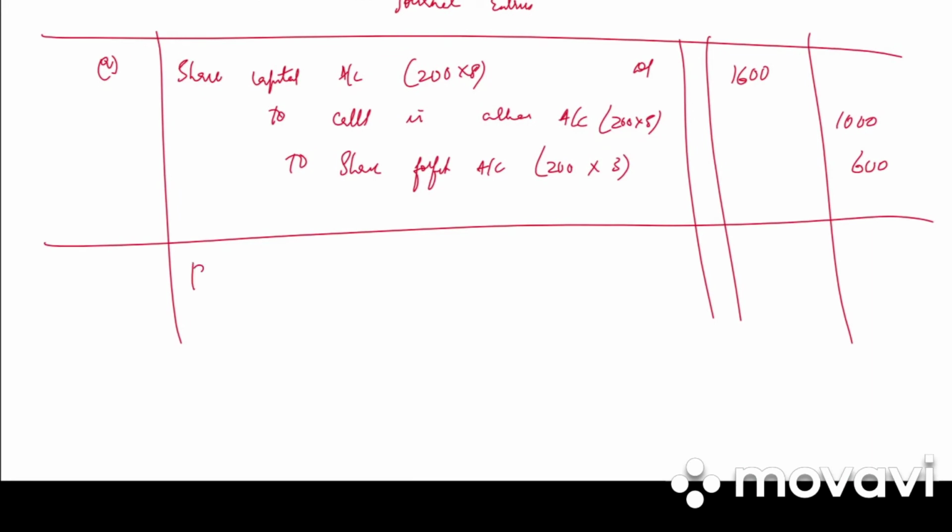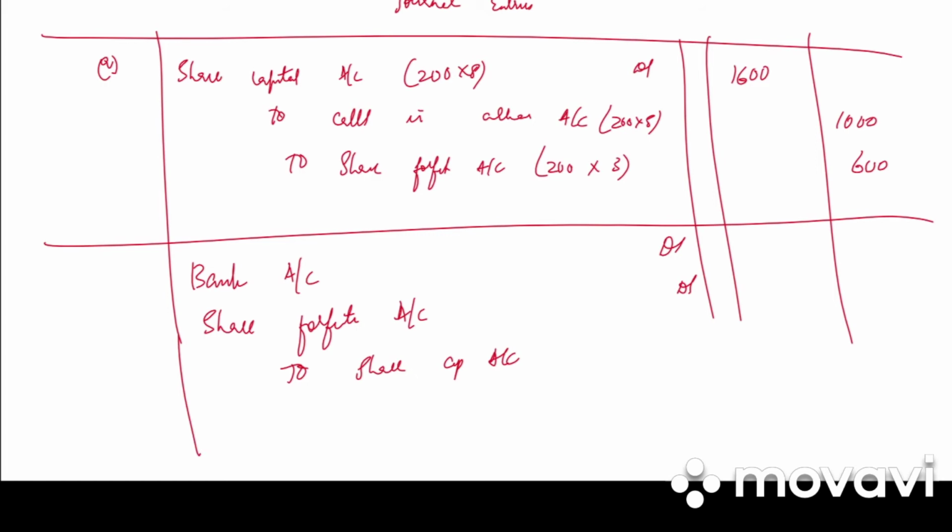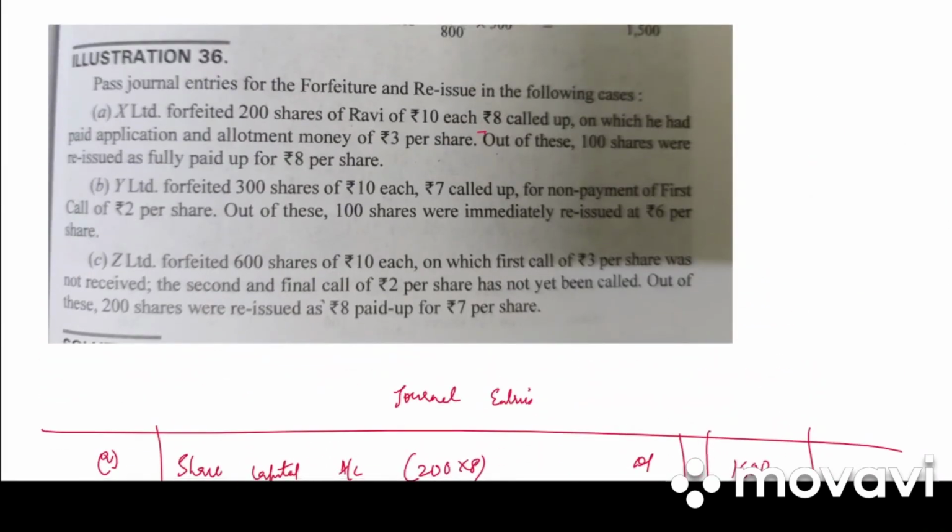Next we have the reissue entry. What is the entry? Bank account debited, share forfeiture account debited, to share capital account. So 8 was called up and they have reissued at 8 rupees.